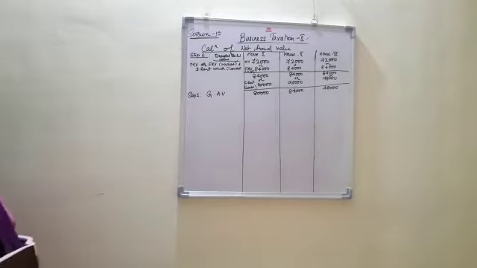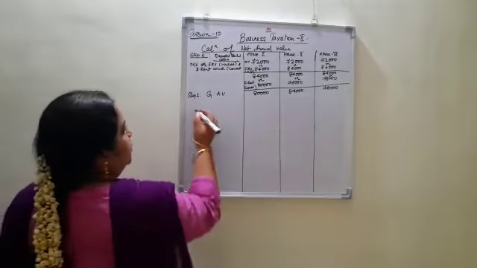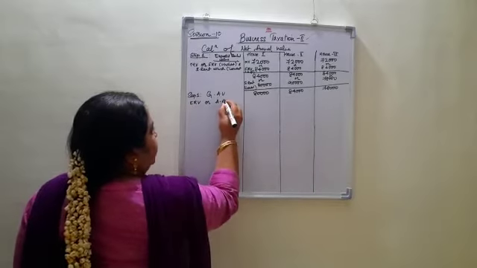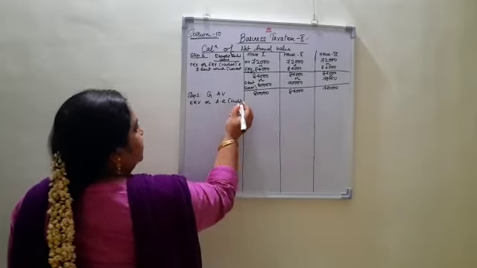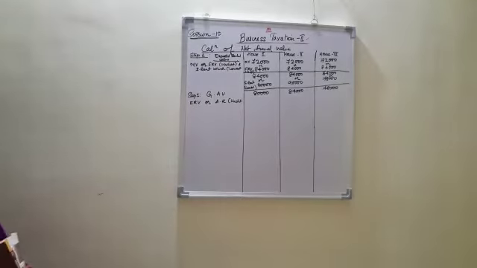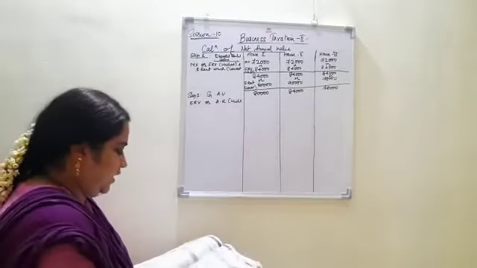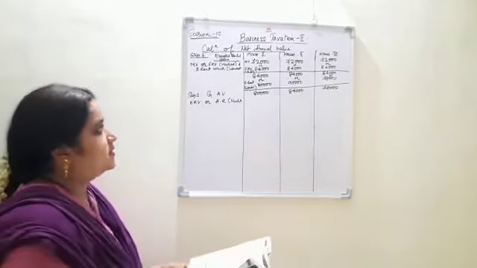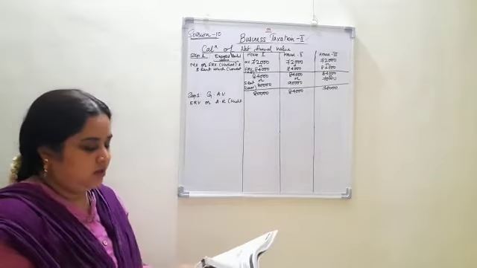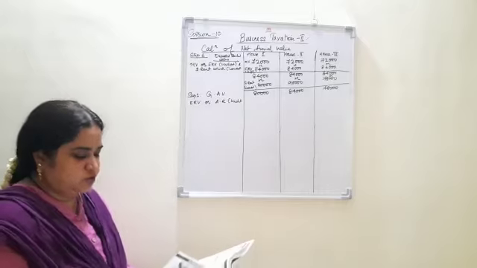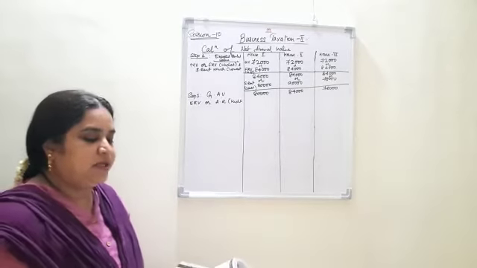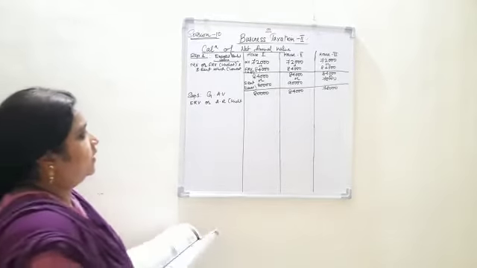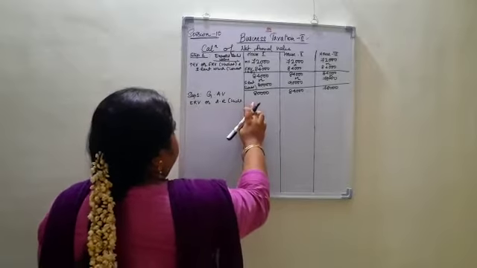In order to calculate the gross annual value, what am I supposed to do? Compare expected rental value or actual rent, whichever is highest. Let me see whether there is any adjustment regarding the actual rent. Yes, actual rent is 1,20,000 in the case of house 1, 1,44,000 in the case of house 2, and 1,80,000 in the case of house 3. But there is unrealized rent which needs to be deducted. Expected rental value is already there.